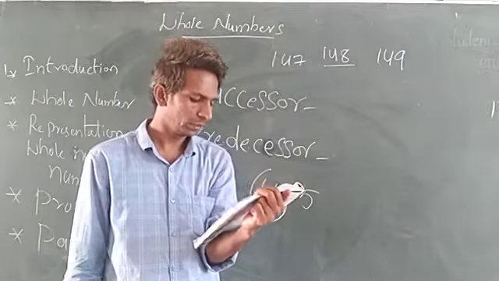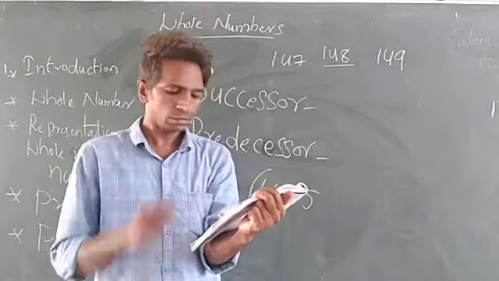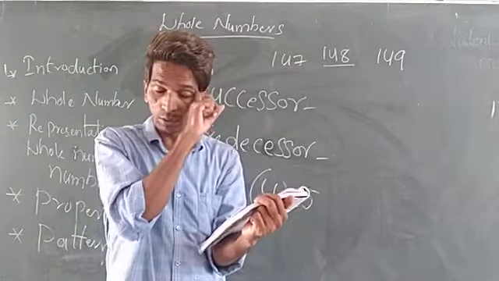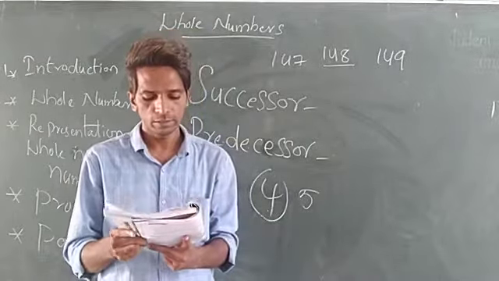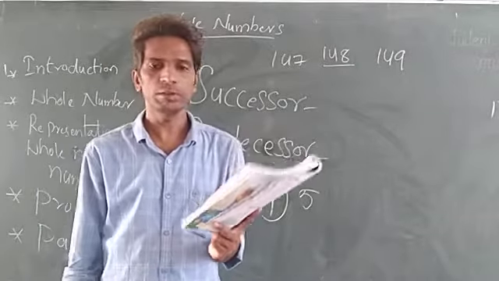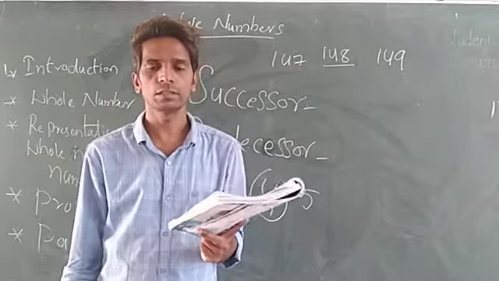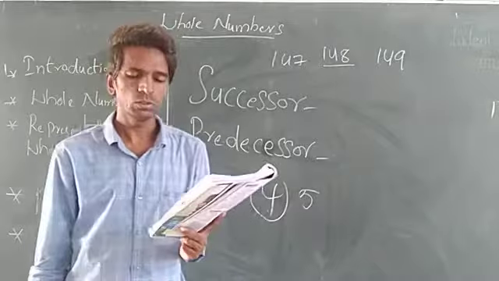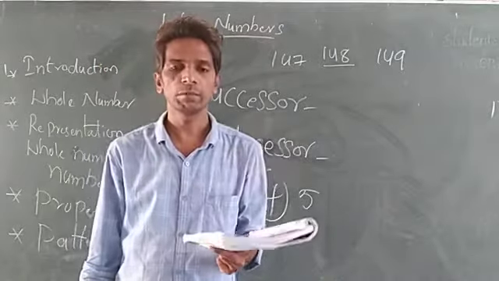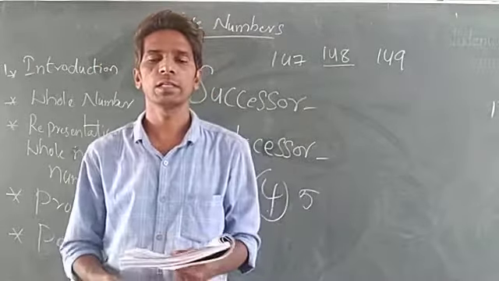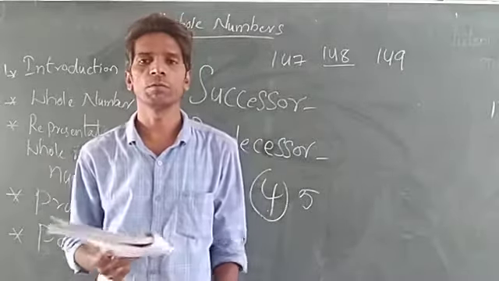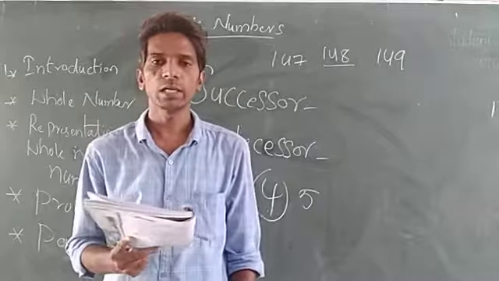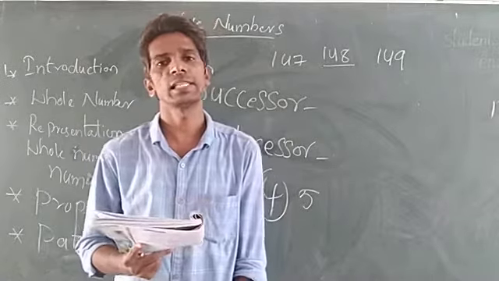See the first row: 1, 2, 3 columns. The second row has 135, 237, 999. You want to fill up the predecessor of 135. The predecessor means the number before, so 134 will come. The successor of 135 means 136 will come.